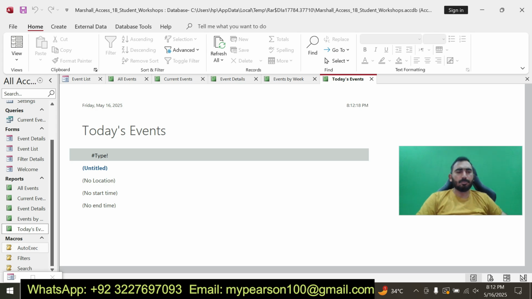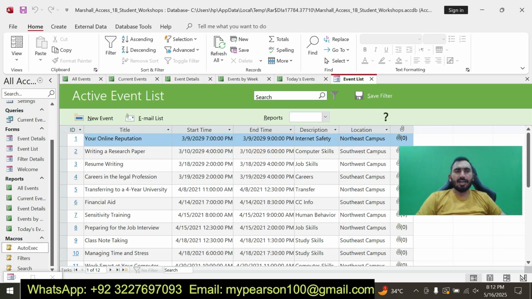After I have created some macros, you can see here I have added some macros. My first macro is the active event list, you can see here, and next one is the filter. Today I have shown the 100% solution of Access 1B student workshop.